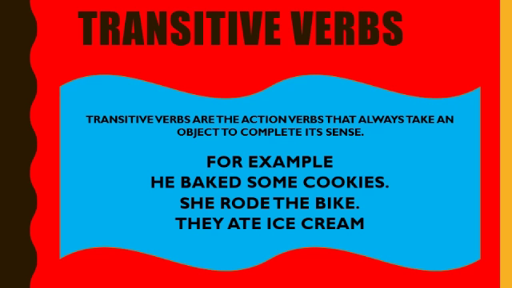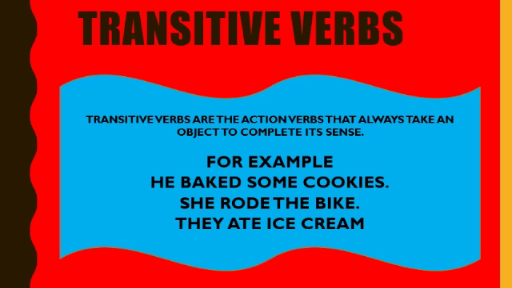If we erase some cookies, will it be meaningful? He baked. What he baked? It will be meaningless. That's why we need some cookies as an object here. Okay, students.